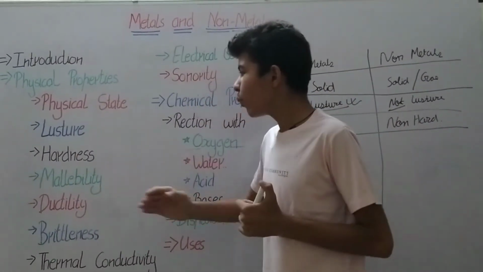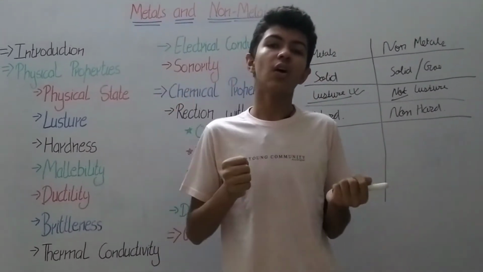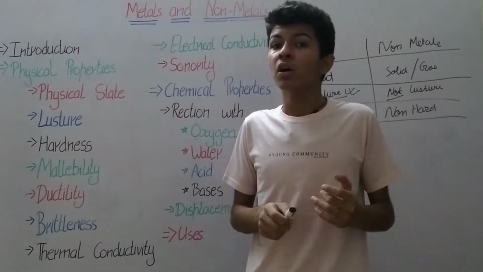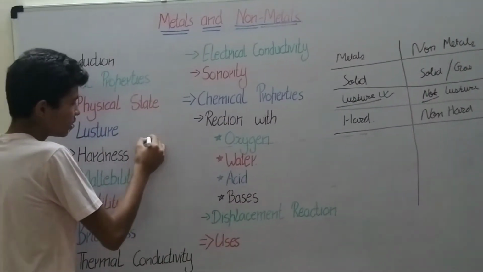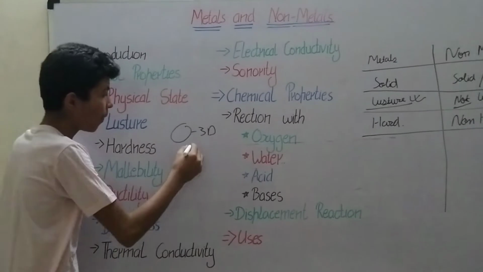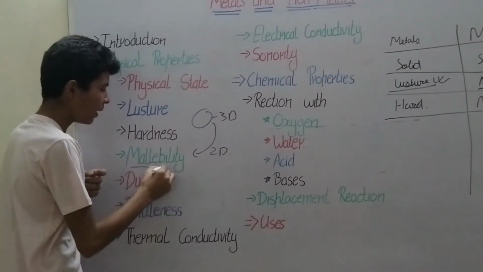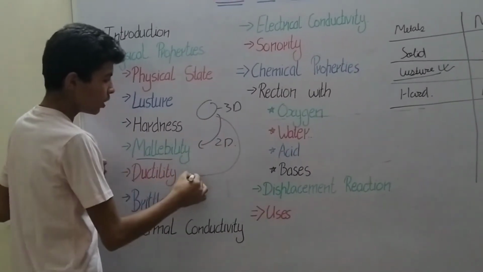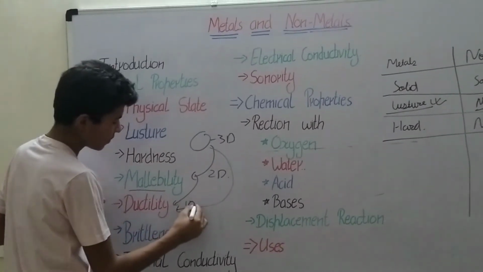Now we have malleability. We know that when we hit a rock with a larger rock, the stone changes its shape. For example, if the rock is in 3D form and I beat it to form it into 2D, this is known as malleability. And when it is beaten from 2D to 1D, I get ductility.